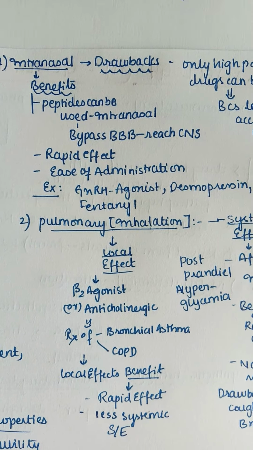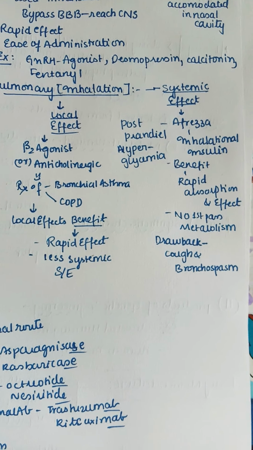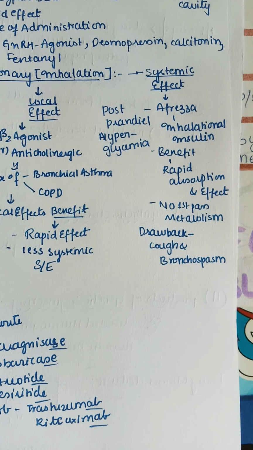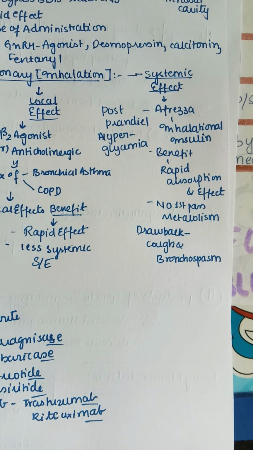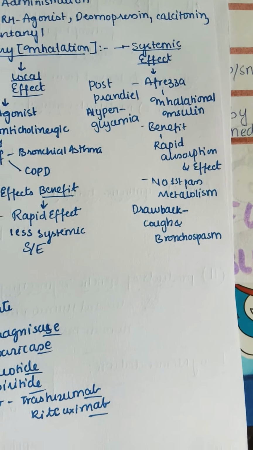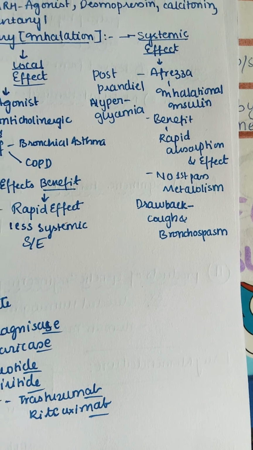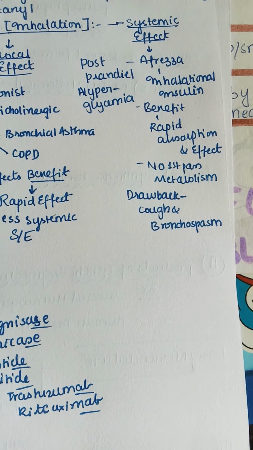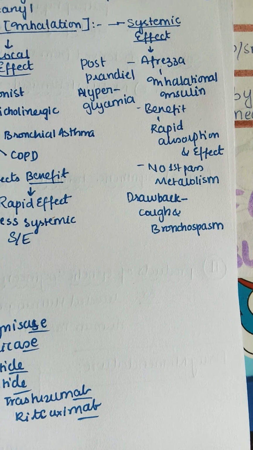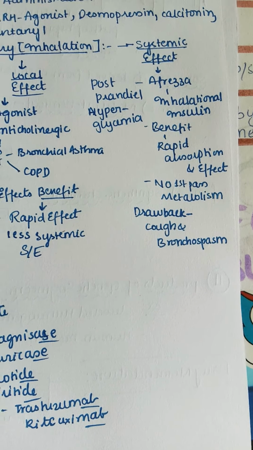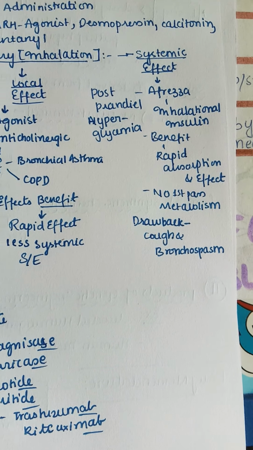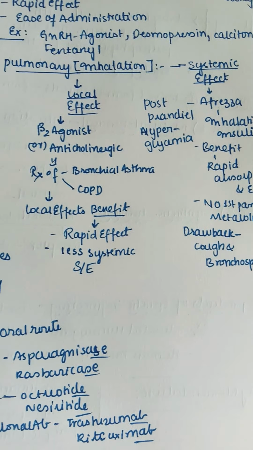Let us see the pulmonary inhalation. This also has systemic and local effects. For the systemic effect, you can take Afrizza. It is given for postprandial hyperglycemia, and it is mainly inhalation insulin. The benefit is rapid absorption and effect, and there is no first pass metabolism taking place in the liver. The drawback is cough and bronchospasm because it's inhaled. It may constrict the bronchioles, and also it may cause cough.